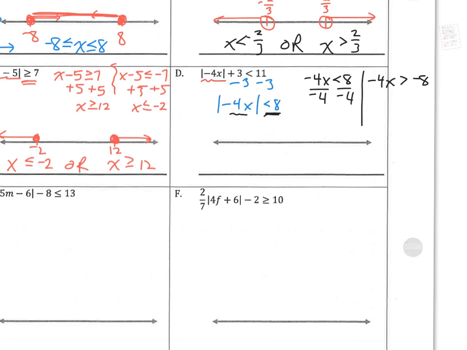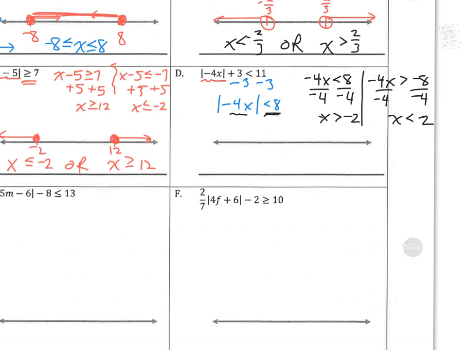Since I'm dividing by a negative, I flip the inequality and make it x is greater than -2. Divide by -4, divide by -4. Since I'm dividing by a negative, x is less than 2. So I have x is greater than -2 and x is less than 2.